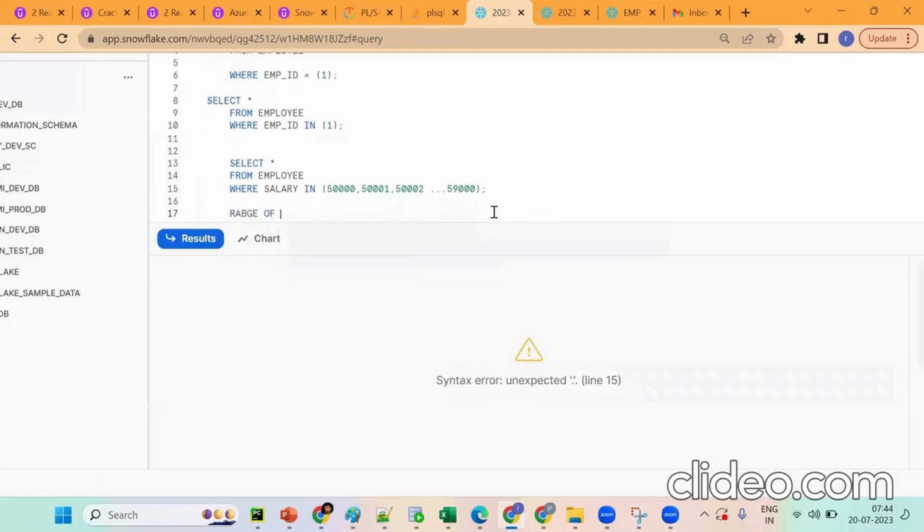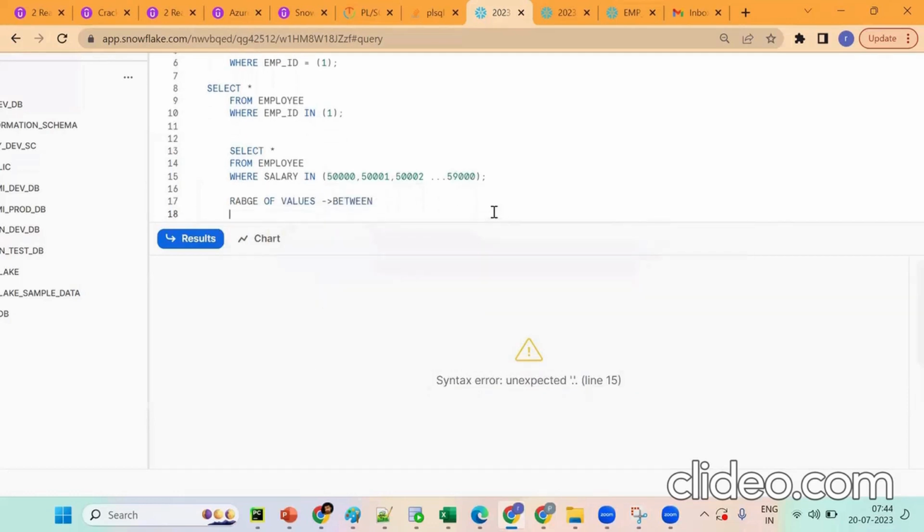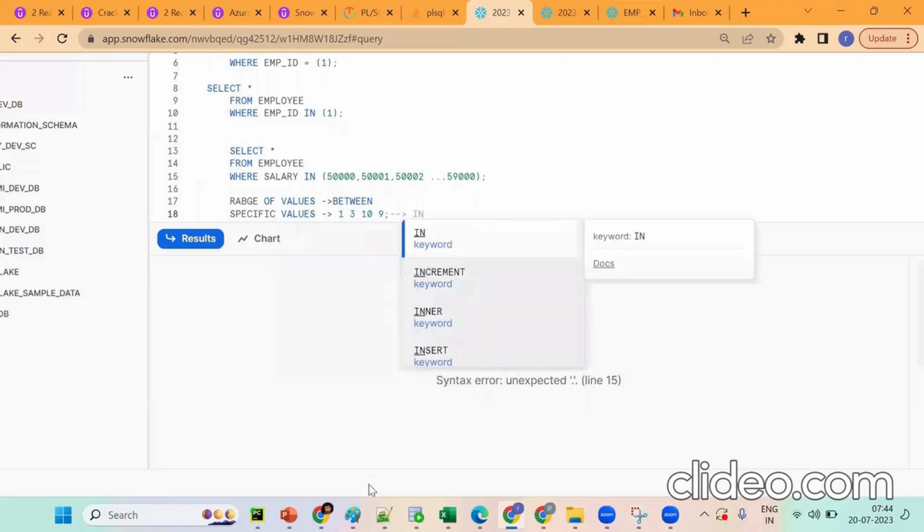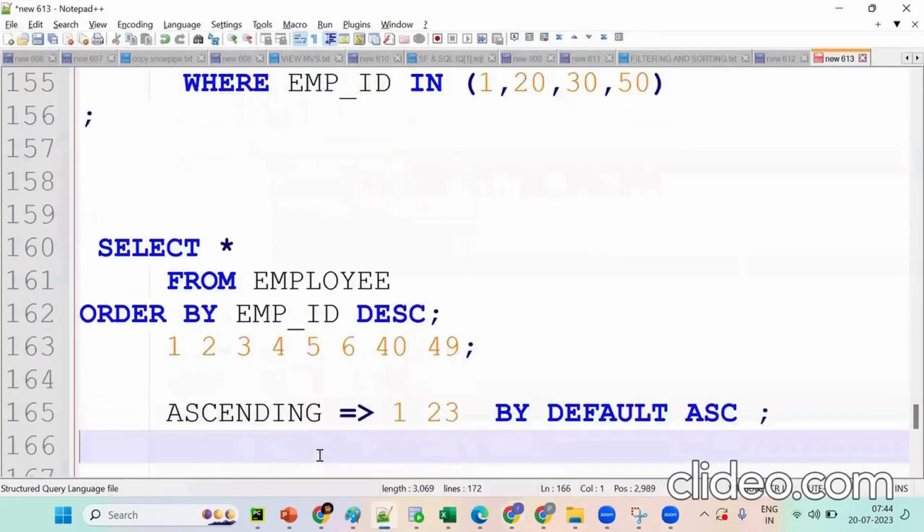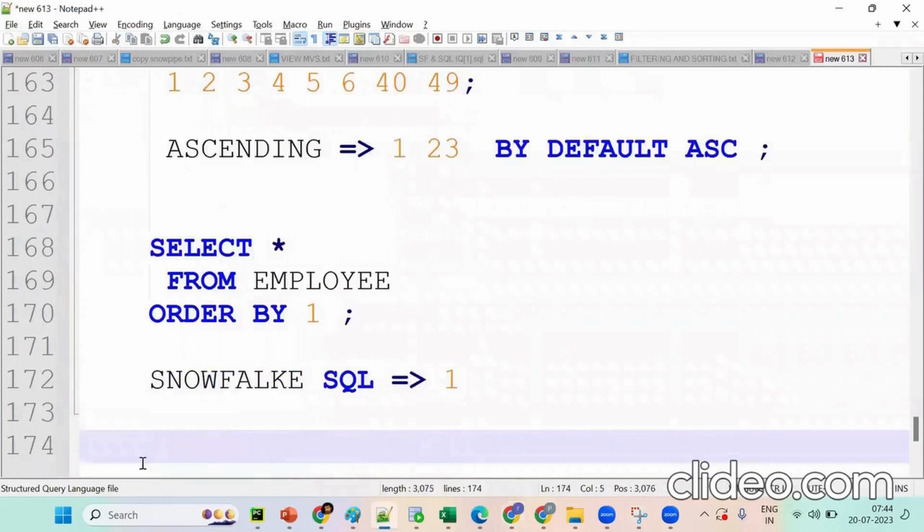Range of values, we go for BETWEEN. Suppose specific values, like one data, 10, 9, then we go for the IN concept. What is DDL? Data Definition Language. What is DML? Data Manipulation Language, which is important. We saw these last week.